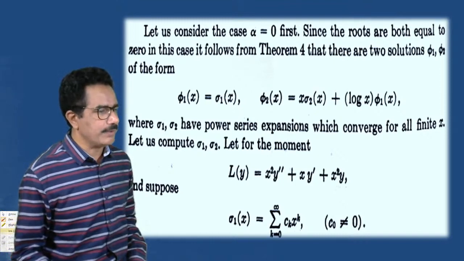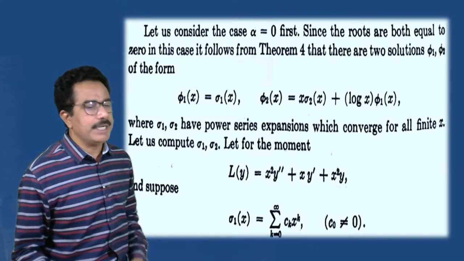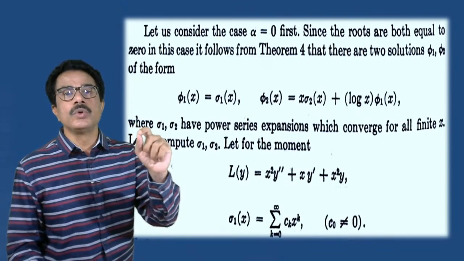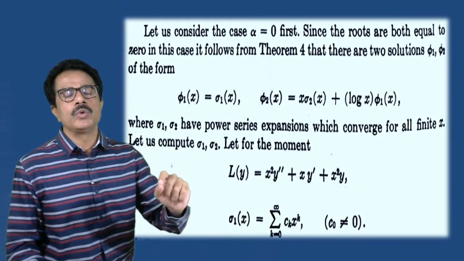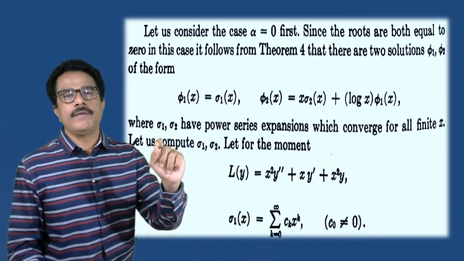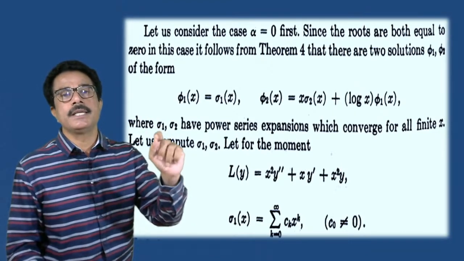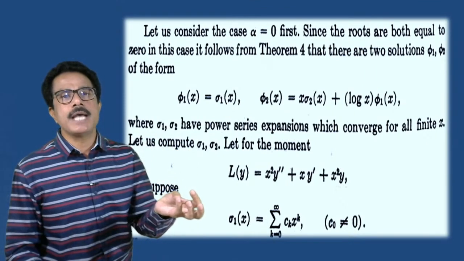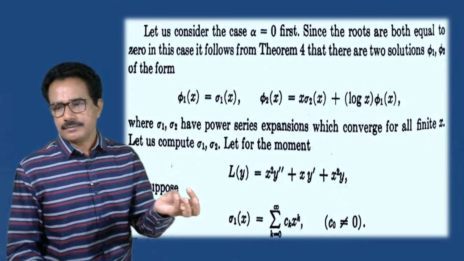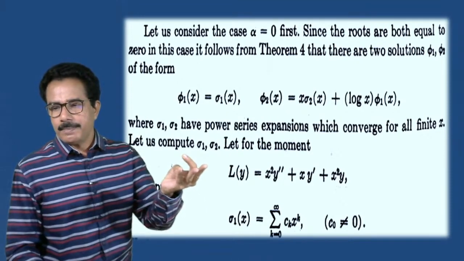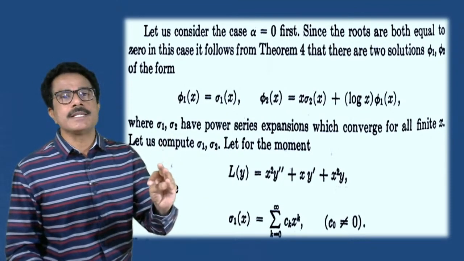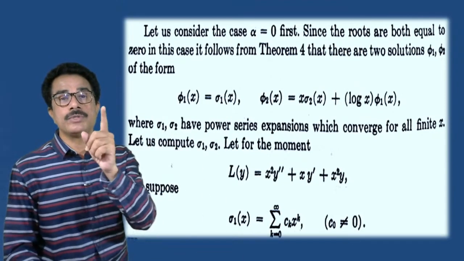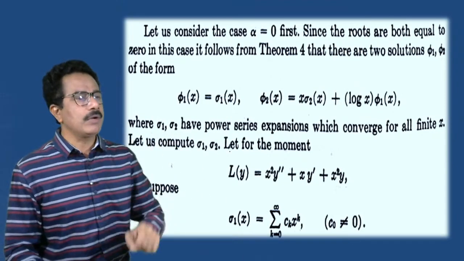Here the solutions, see this, 2 roots, solutions म्हणण्याच्या ऐवजी आपण म्हणू roots. Here the 2 roots of a second degree polynomial q of r are, first root r1 is equals to alpha, second root r2 is equals to minus alpha, means roots depend on alpha.